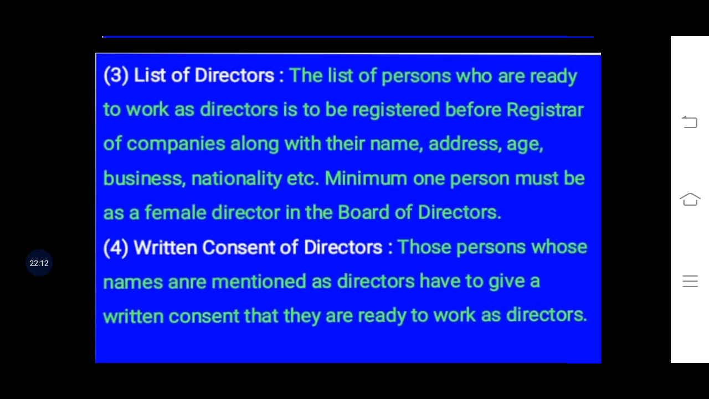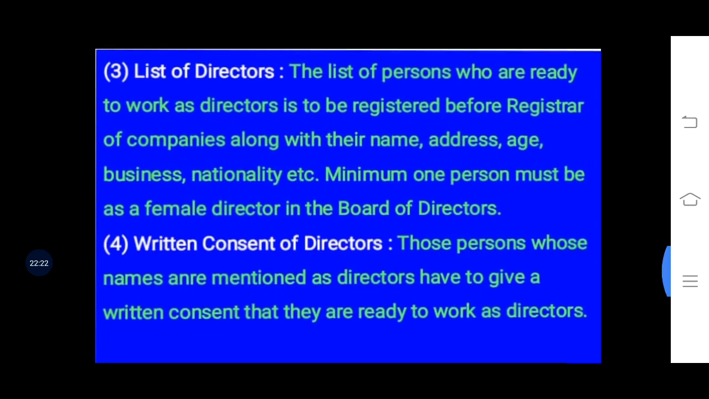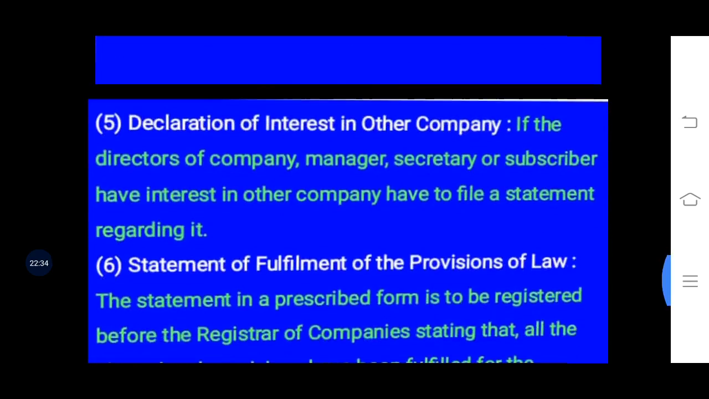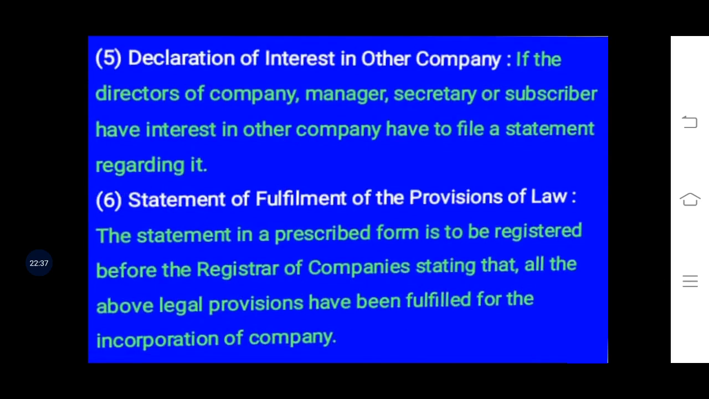Third one is the list of directors, that who will be the director, with name, address, age, business, nationality, all the required details about the directors. So the list is presented, then the written consent of those directors is taken, that they are willingly ready to work as directors for that company. And if they have any interest in any other company, they will have to give a declaration of that.